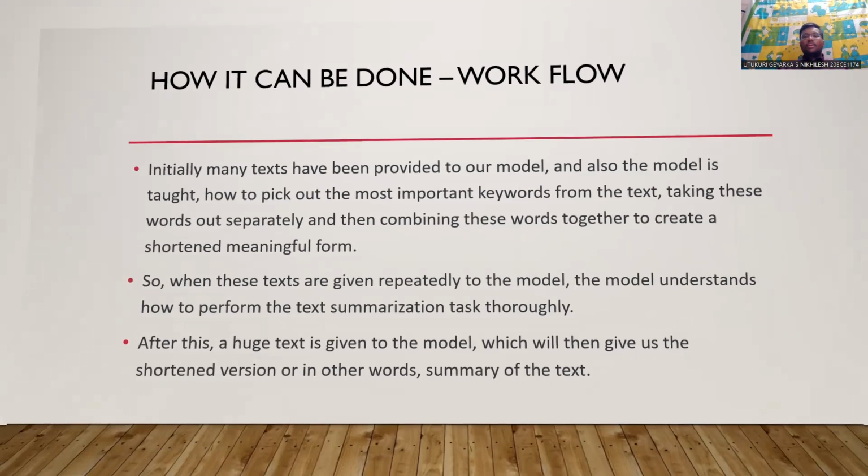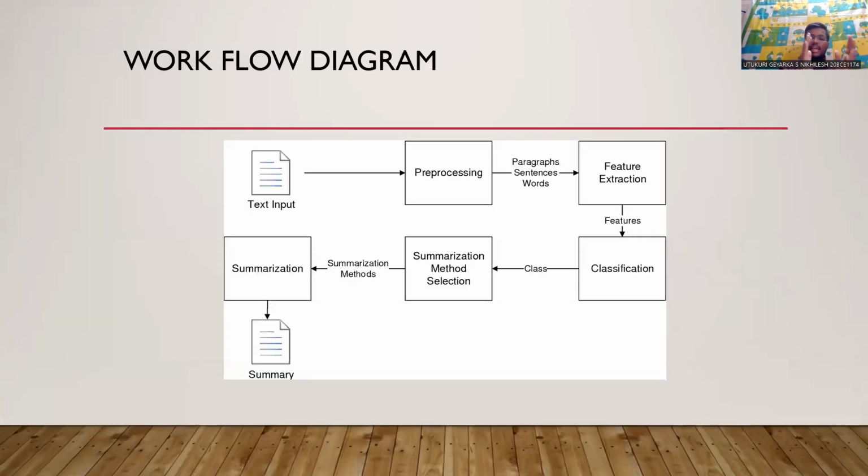And let us see the workflow diagram of our project. Initially, a text input will be given and it will be pre-processed into paragraphs, sentences and words, from where feature extraction will be done. From the features which got extracted, they will be classified into different classes, and according to the classes and the need, the summarization method will be selected, and by implementing those methods, summarization will be done, which gives the final output as the summary for the input text.